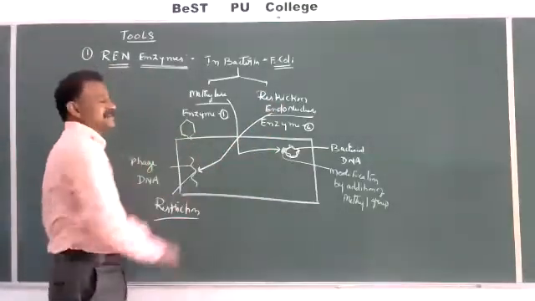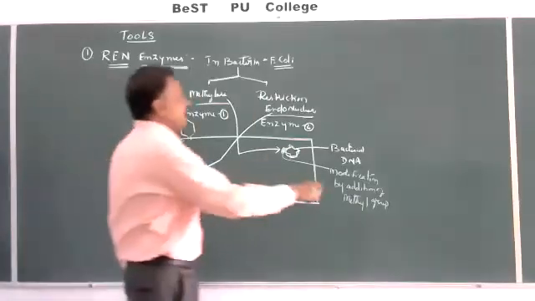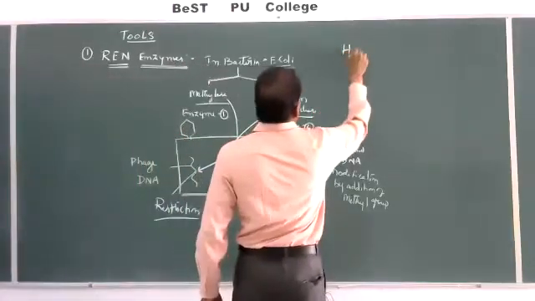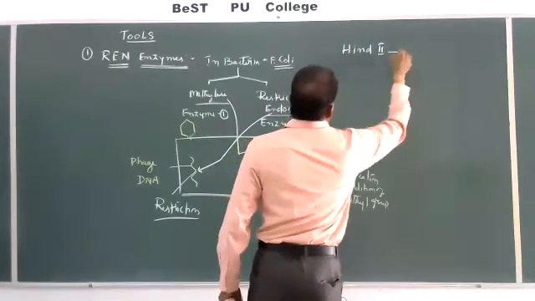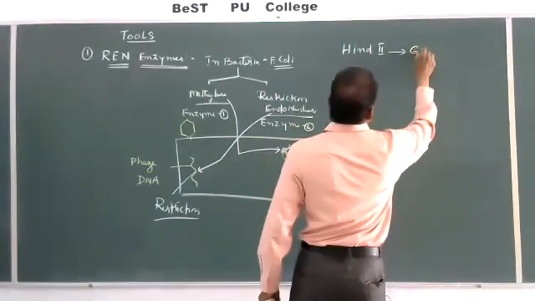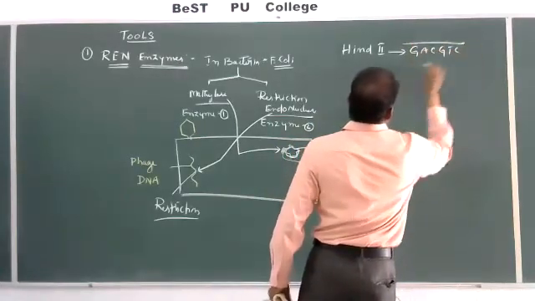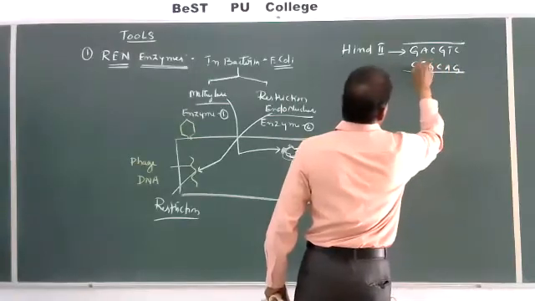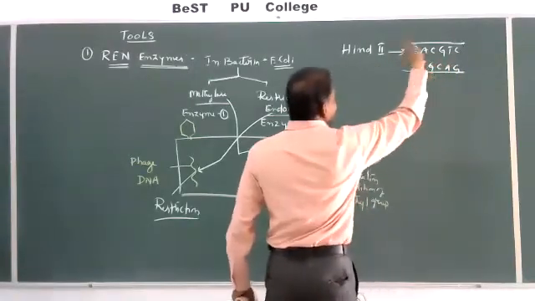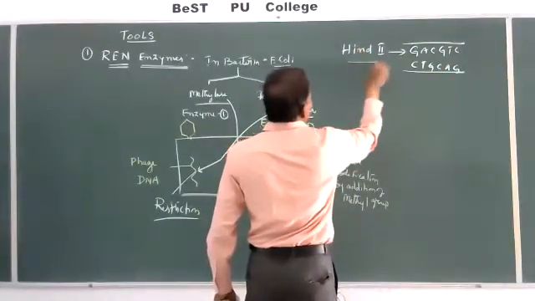These two enzymes are identified, and we have studied the first enzyme identified, HindII. It is able to identify the sequences GTC, GAC. These are specific recognition sequences for HindII.